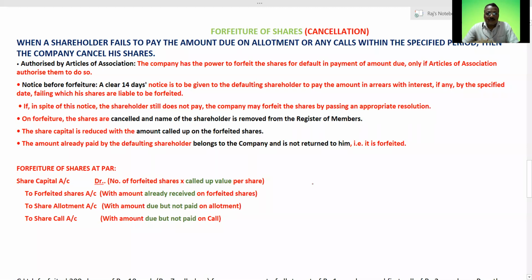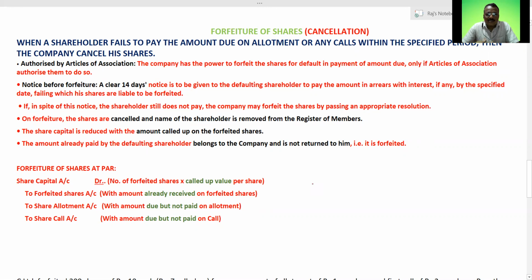So before that, we just discuss what the meaning is and how we are going to understand it. Regarding forfeiture of shares, generally this word forfeiture simply means cancellation of shares. Why cancellation of shares?